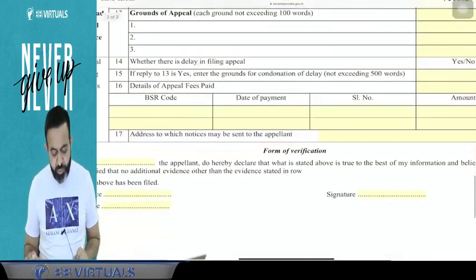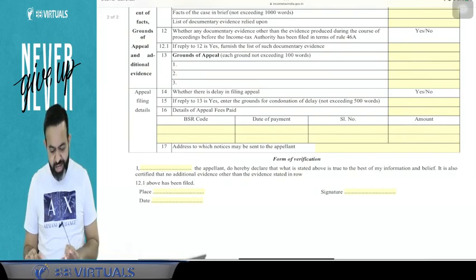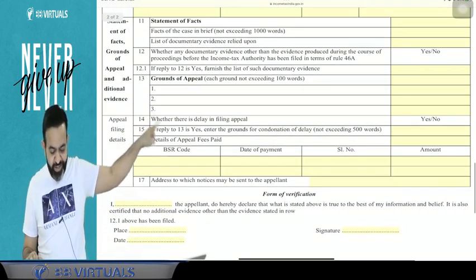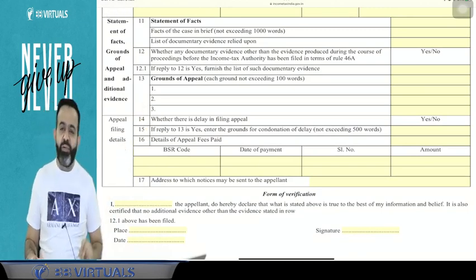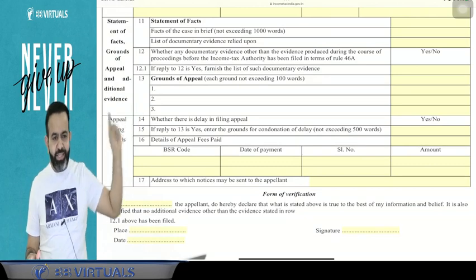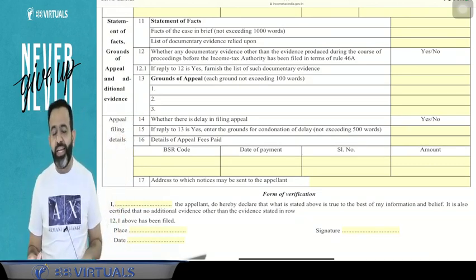Now after that you have to give the details of the fees also, because there will be filing fees. And along with that, guys, here you have to mention whether there is a delay in filing the appeal, because an appeal has to be filed within 30 days. So suppose if there is a delay, then you have to give the reason also why there was that delay.